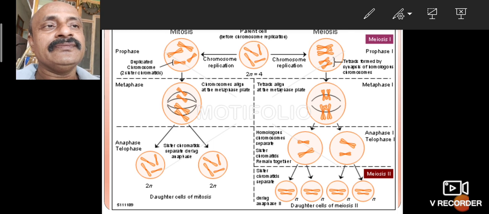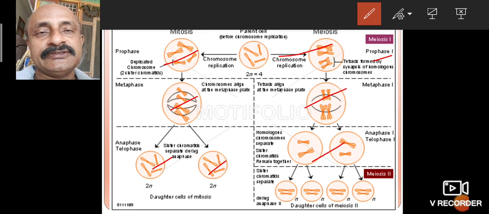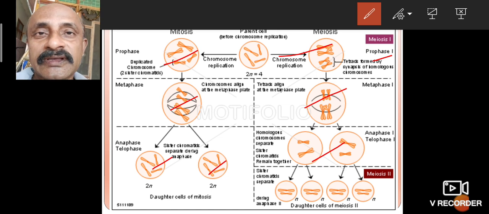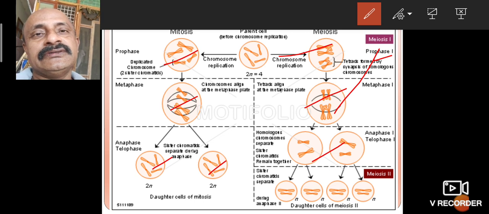So this is also a comparison of mitosis. The mitosis division has prophase, metaphase, anaphase and telophase. But in meiosis, the prophase is divided into subdivisions. In meiosis 1, prophase has five substages: leptotene, zygotene, pachytene, diplotene and diakinesis. The metaphase is only one, the anaphase also one, and then meiosis 2 is the same as mitosis.